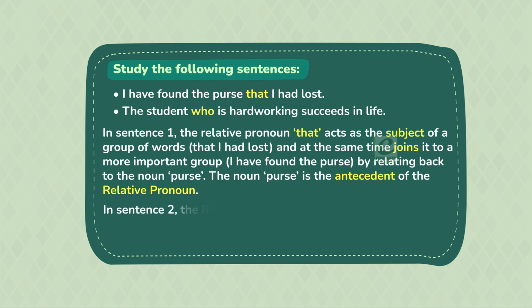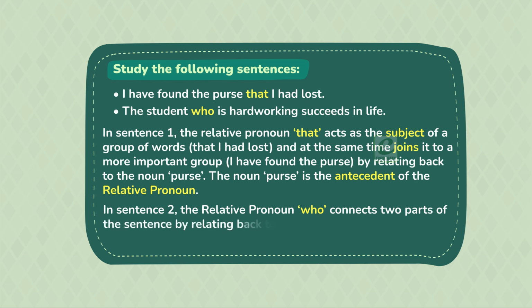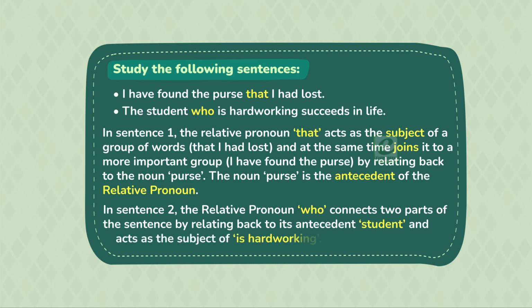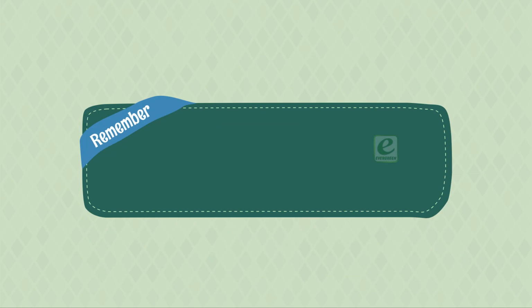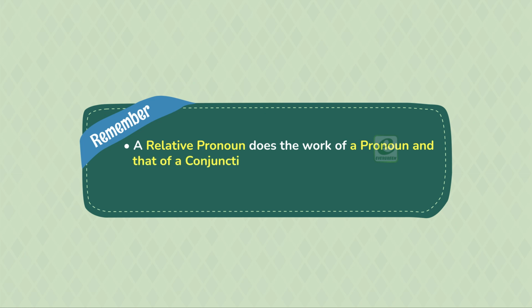In sentence 2, the relative pronoun who connects 2 parts of the sentence by relating back to its antecedent, student, and acts as the subject of is hardworking. Remember, a relative pronoun does the work of a pronoun and that of a conjunction.